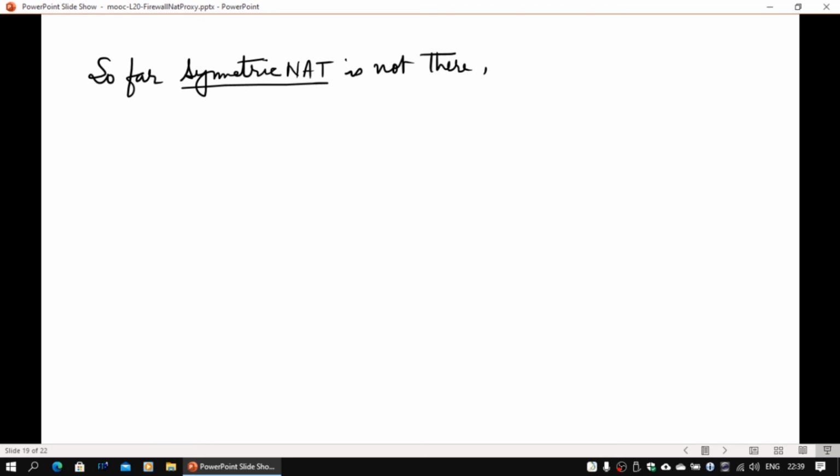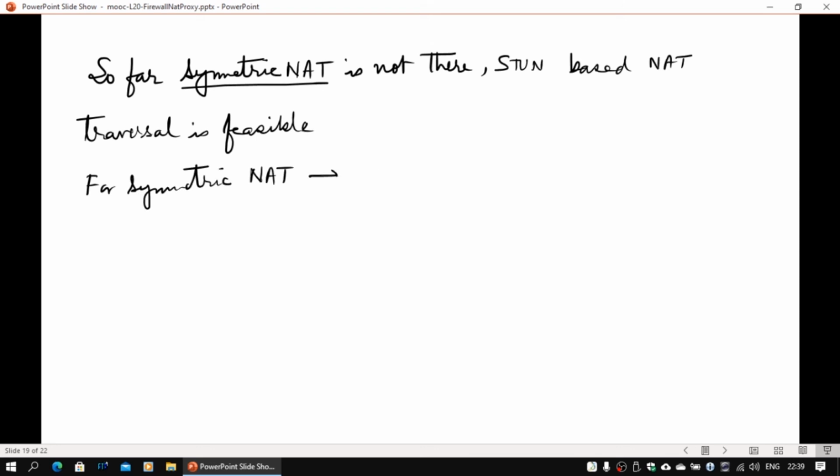And so far we have assumed that symmetric NAT is not there. So how to take care of symmetric NAT? STUN will not work in that case. STUN only allows the peer to figure out what its reflexive transport address is and somehow communicate it to the other guy, and then they both can talk.